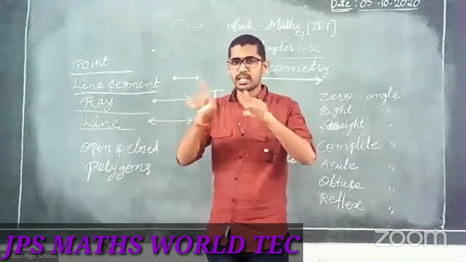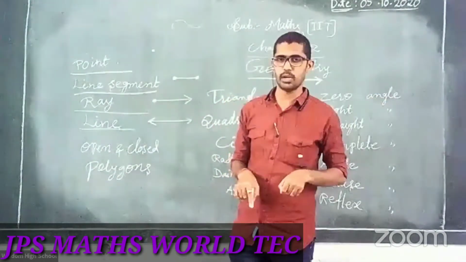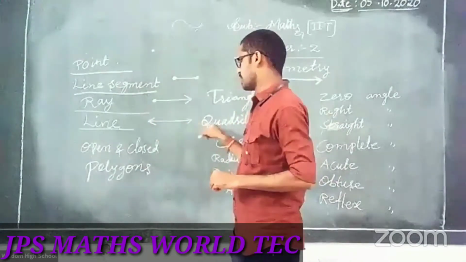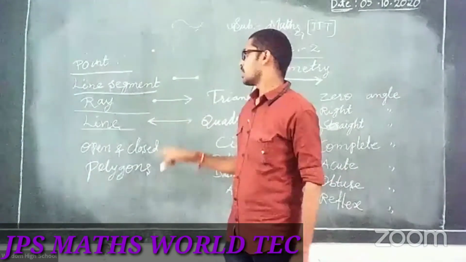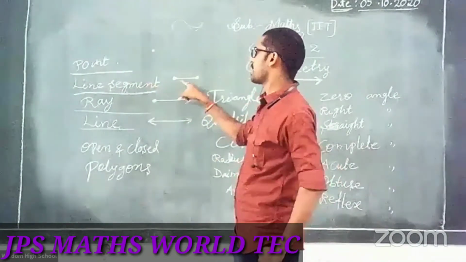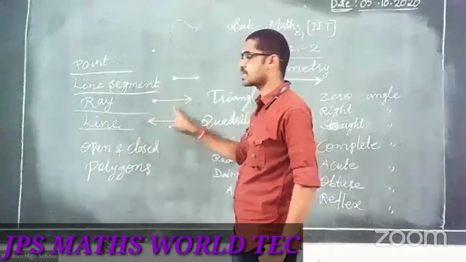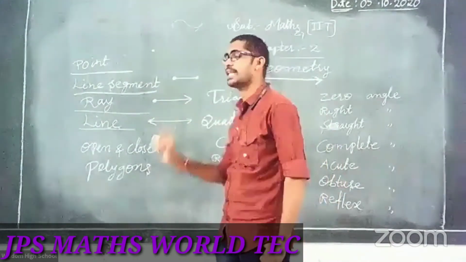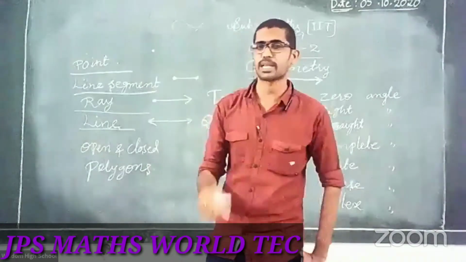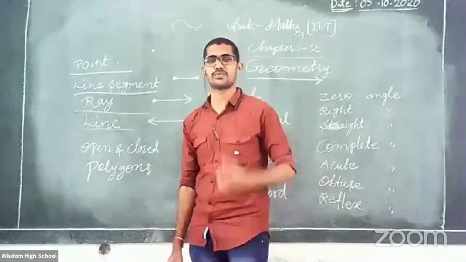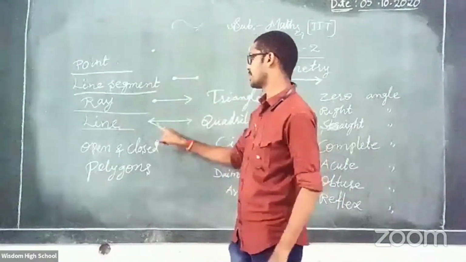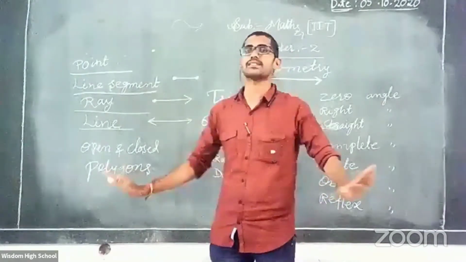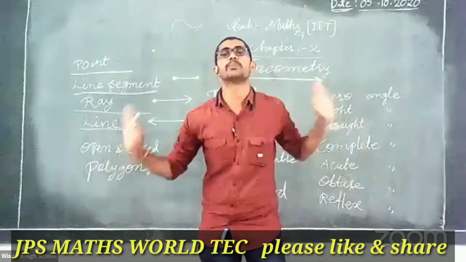The 2 sets of arrow marks show that it is a straight line. A line segment has 2 endpoints. A ray has 1 endpoint. Now, how many endpoints does a line have? Come on, students. Yes, very good, you are correct. A line has no endpoint.